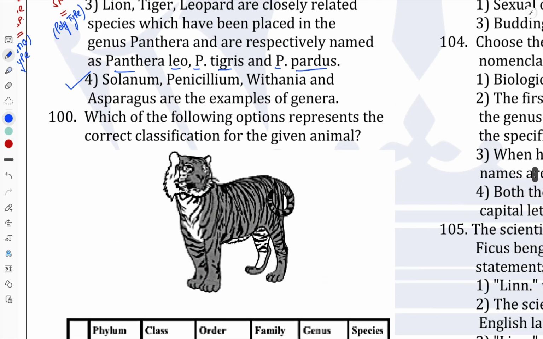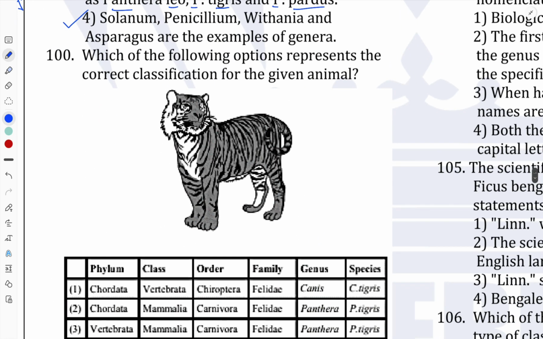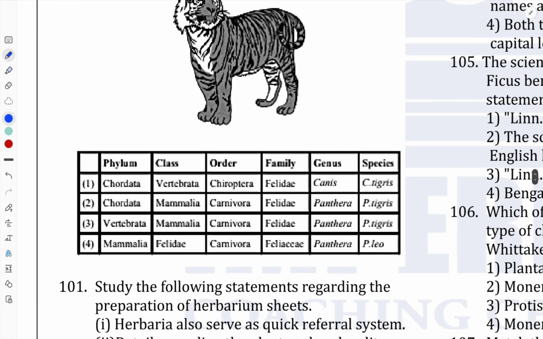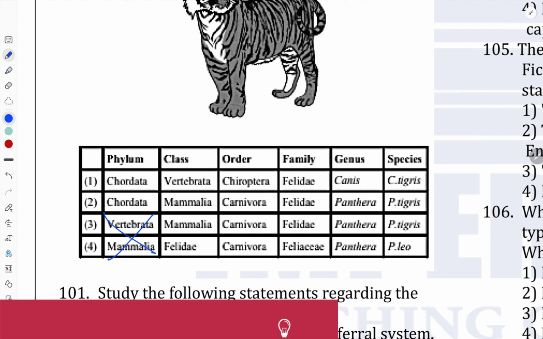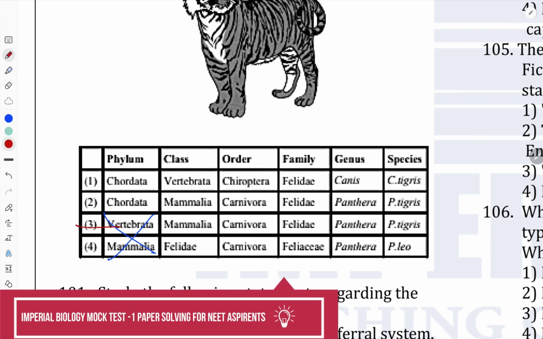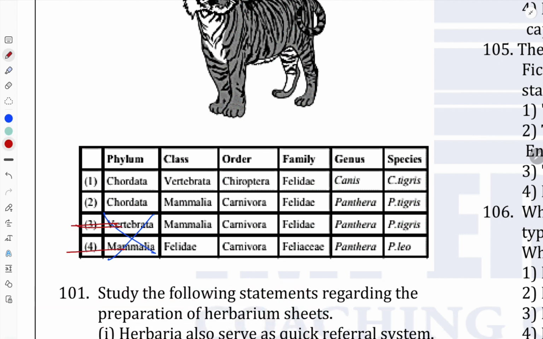Next question is given according to the tiger, you can see with the picture also: which of the following options represents the correct classification for the given animals. If we check the options, as I can see directly, the phylum will be Chordata, because such a phylum as vertebrata and mammalia is not there. So obviously option number 3 and option number 4 are not correct. So the answer is within option number 1 and option number 2.